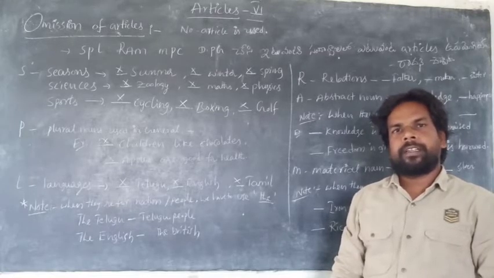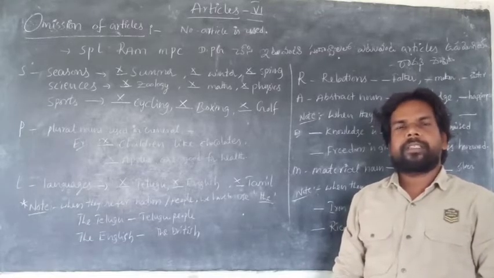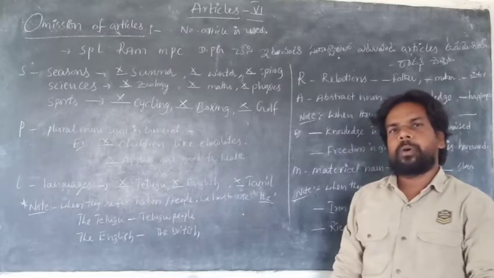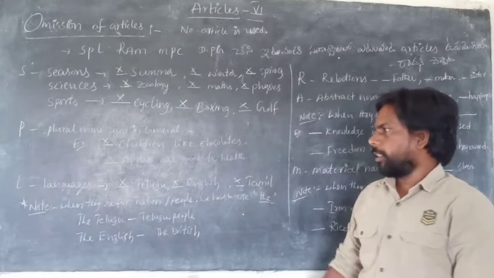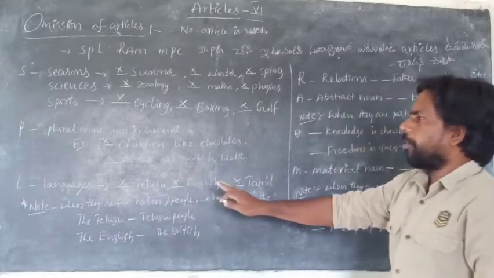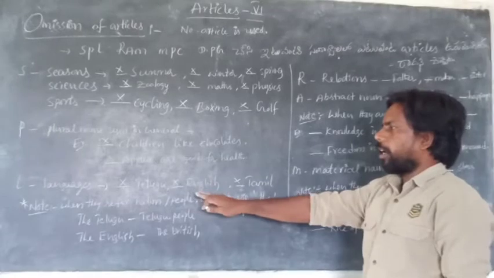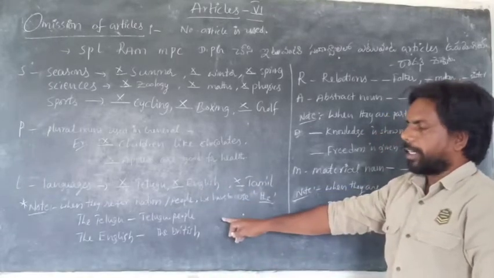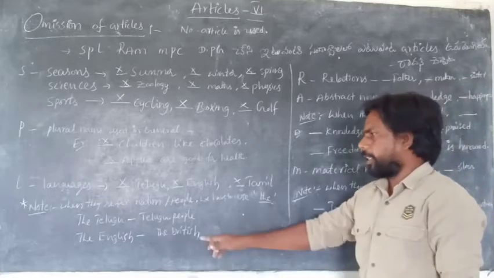Is it clear? So Oriya means the people in Orissa, the people who speak that language. Before only languages, we never use any article. When the language name refers to people or a nation, we have to use the article the, like this.